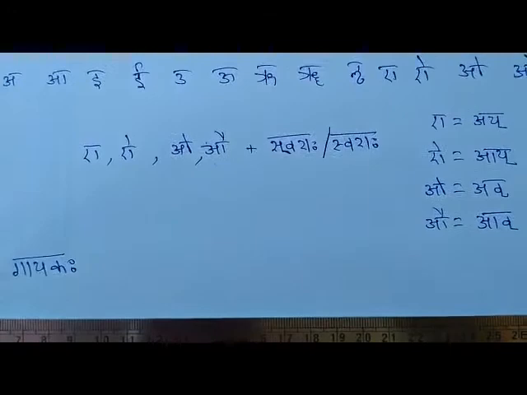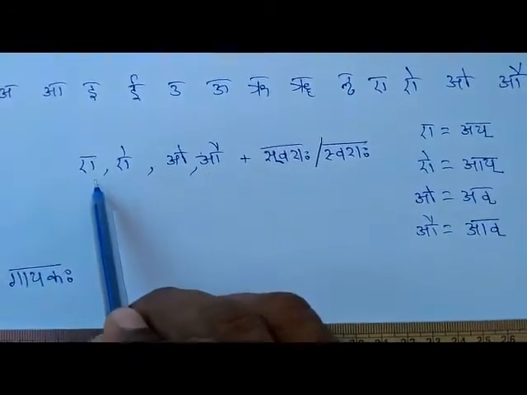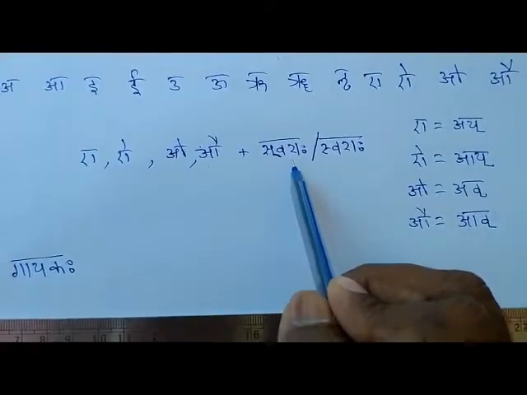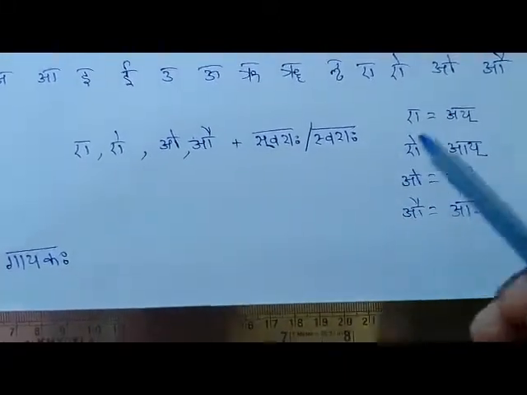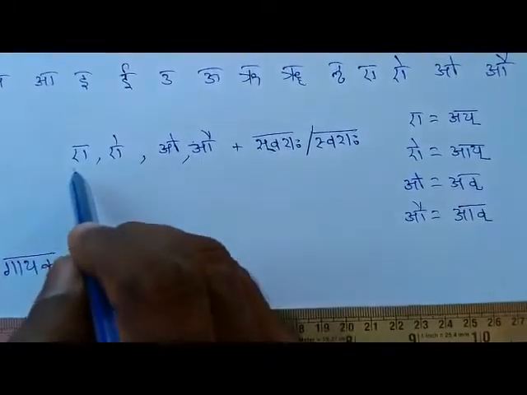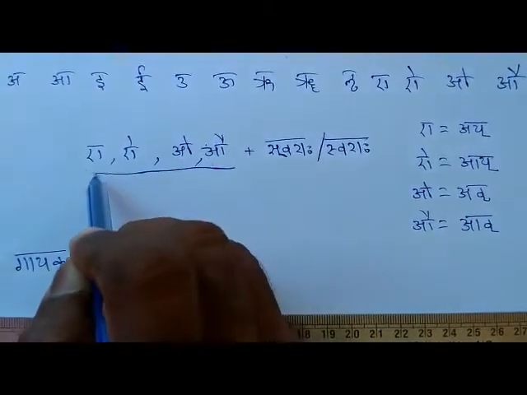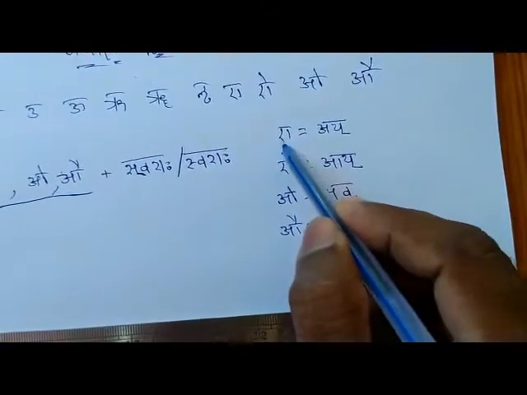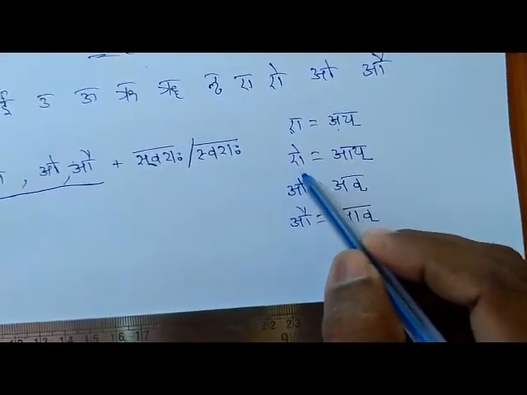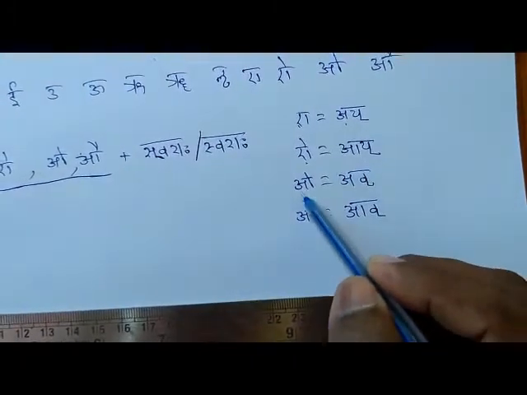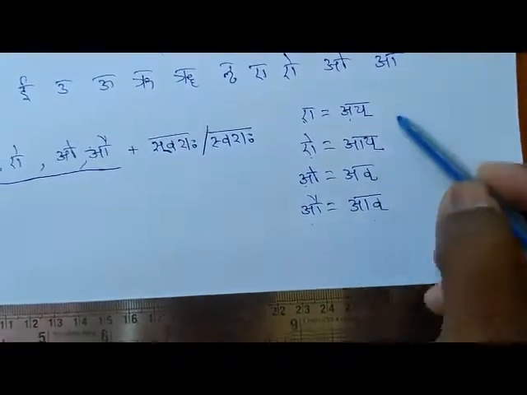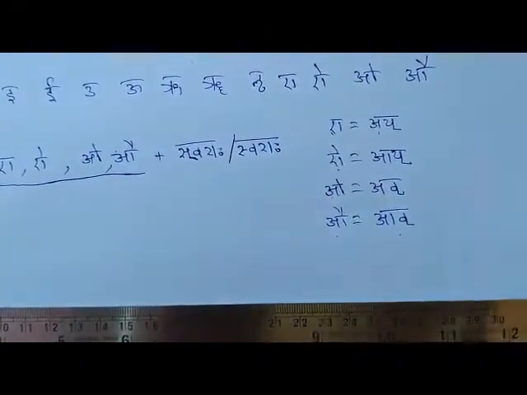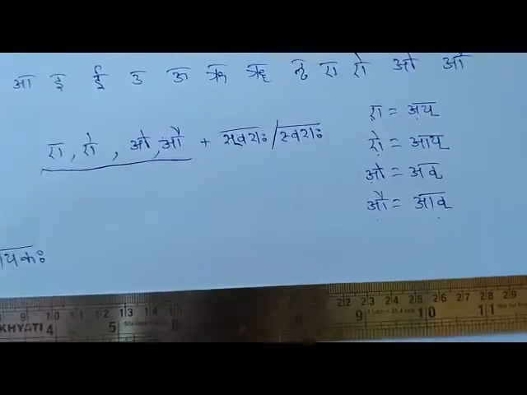So here, if the first word is ending with any one of the letters from A, I, O, Au, and the second word is starting with a swara (vowel), then instead of the first word's last letter, new letters will take place. Instead of A, I will take place. Instead of I, O, Au, these letters will take place accordingly, according to the letter which ends the first word. So this is the Sandhi rule.